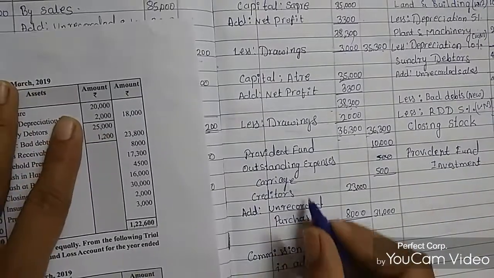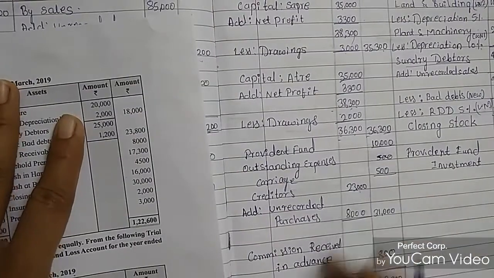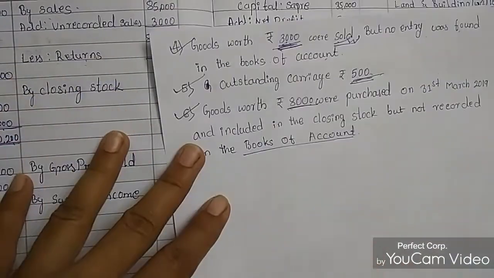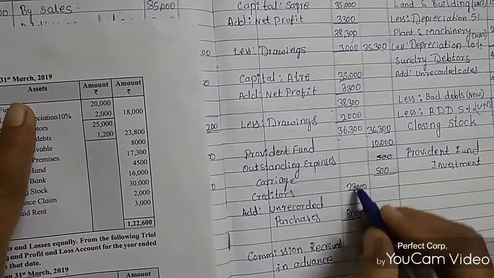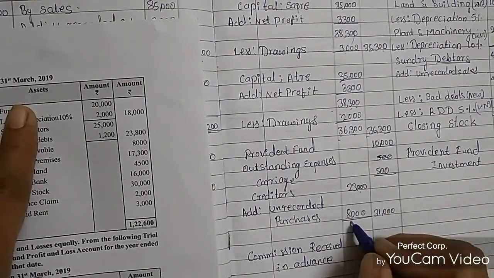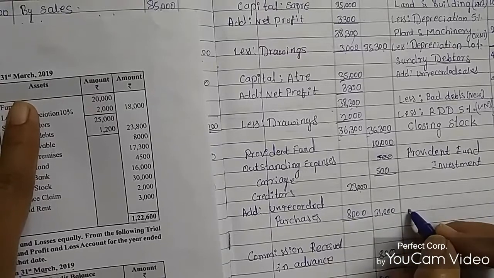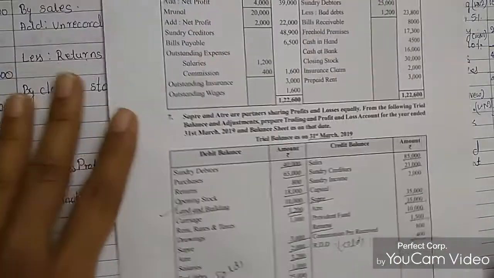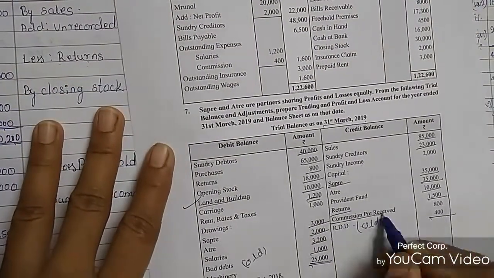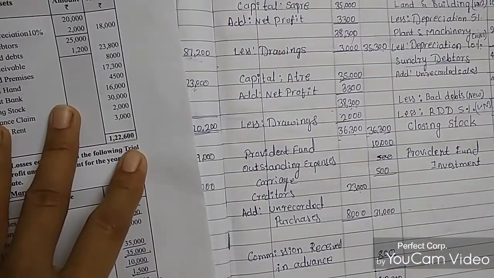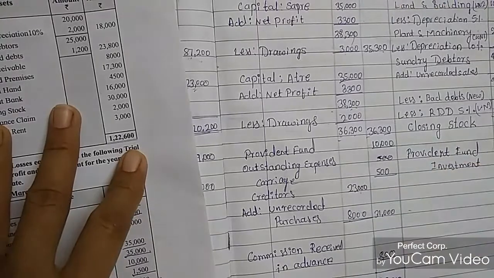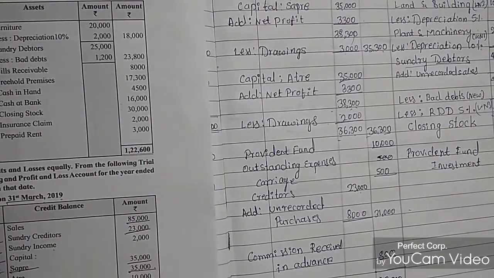Sundry creditors amount is 23,000, and unrecorded purchases are 8,000 rupees. We need to add that to the creditors: 23,000 plus 8,000 becomes 31,000 rupees. Then commission received in advance is 800 rupees, so I mention 800 rupees here. Then we need to calculate the totals of both the liability side and the asset side.